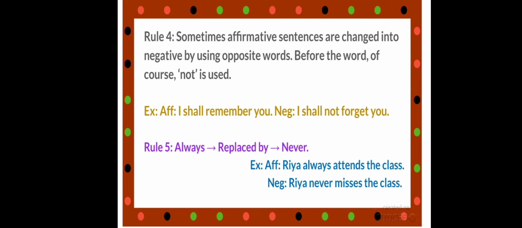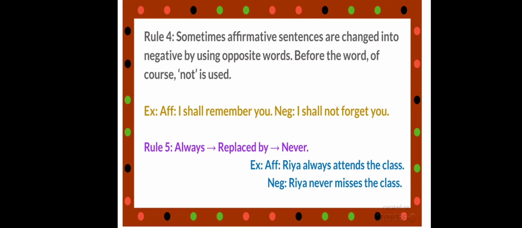Next, rule number 4. Sometimes affirmative sentences are changed into negative by using opposite words. Before the word, of course, not is used. For example, I shall remember you. So you have to use the opposite word.